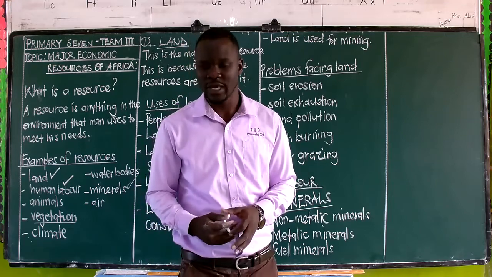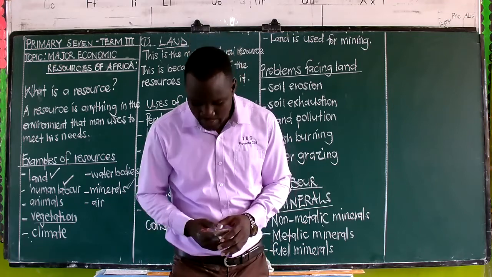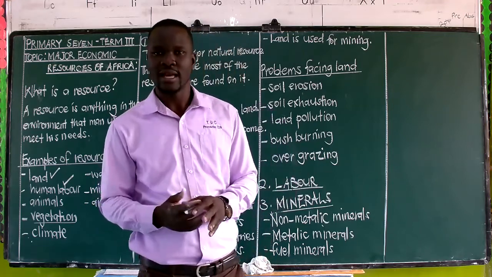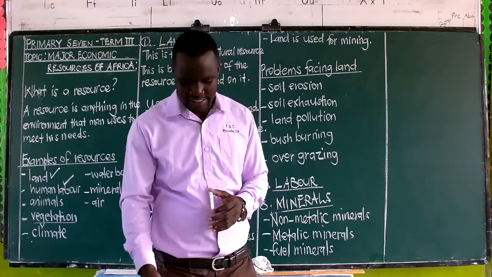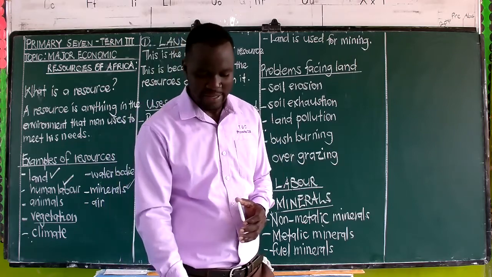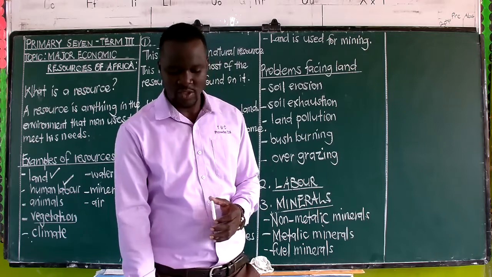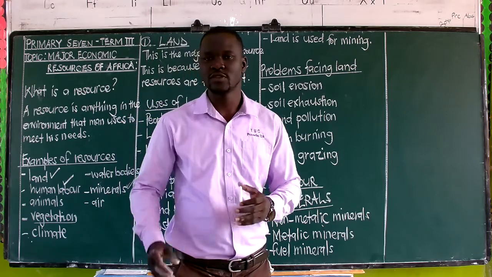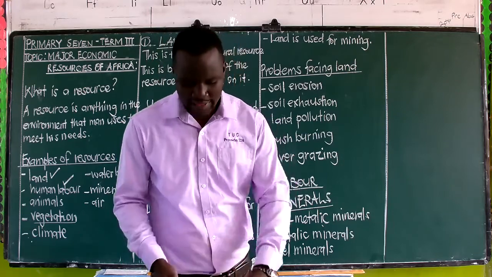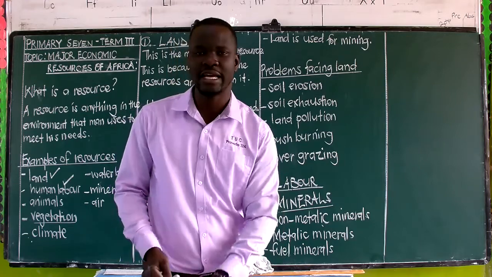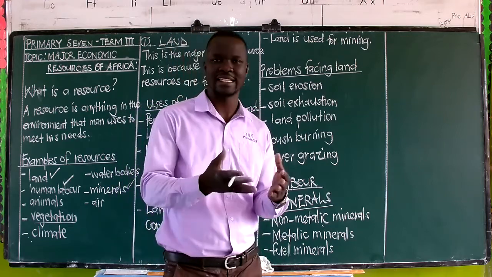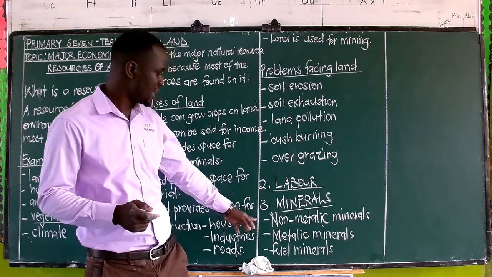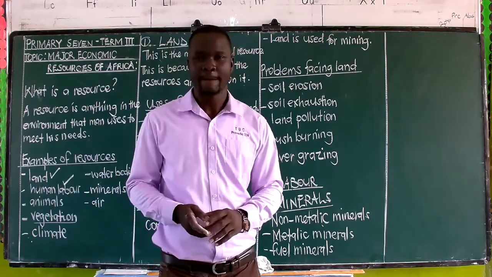So we have examples of such minerals that require simple heating for them to melt. We have minerals like salt, and then we have also clay. We have minerals like phosphates, and then we have limestone. Remember, limestone is the one that we use for making cement. And then also we have sand in that very line, though it's missing in your book. You can add sand as an example of a non-metallic mineral.